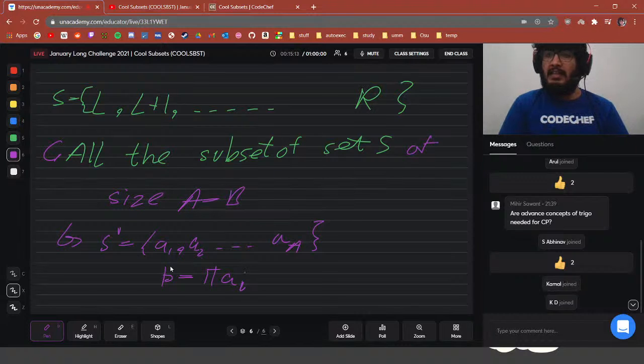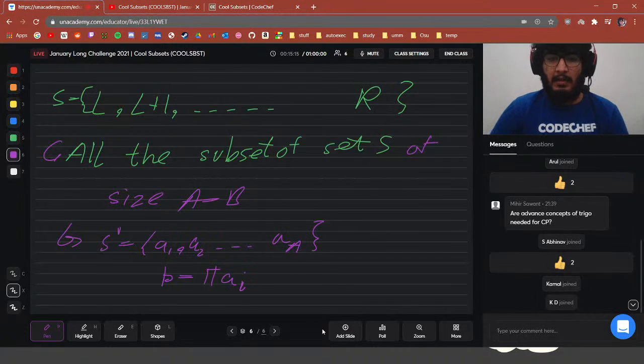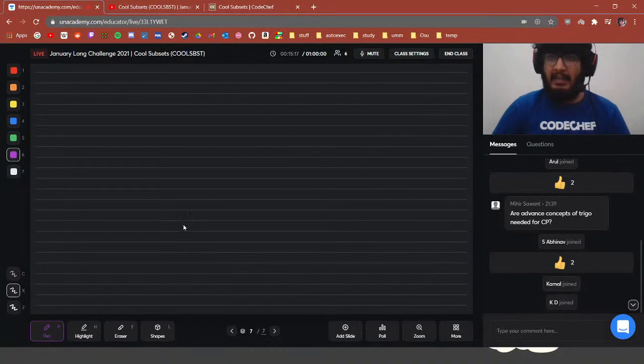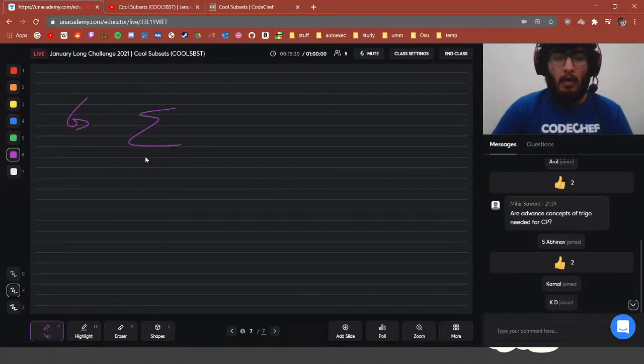So instead of doing all this, the final formula that we are writing for our answer would look something like this, which is the sum over all these sets, right? We have the set S first, which comprises numbers from L to R.